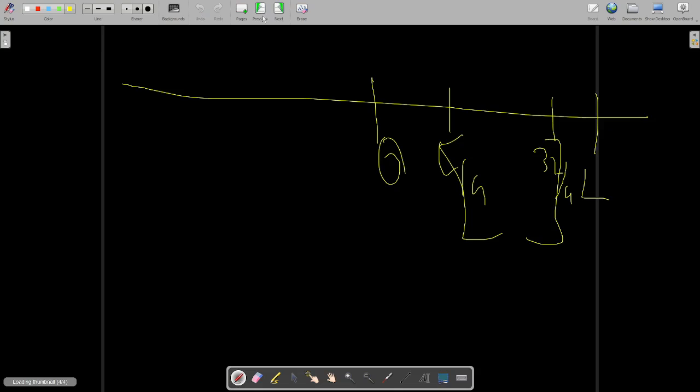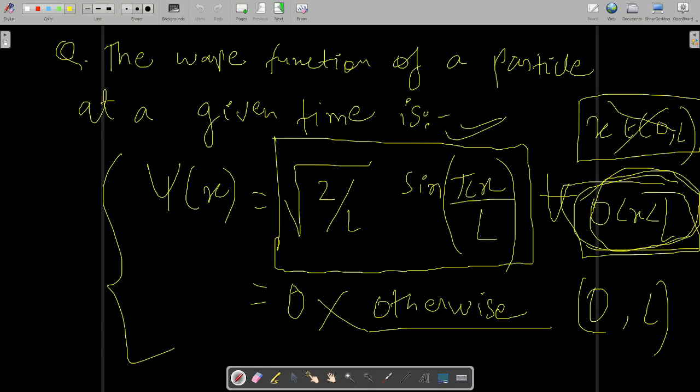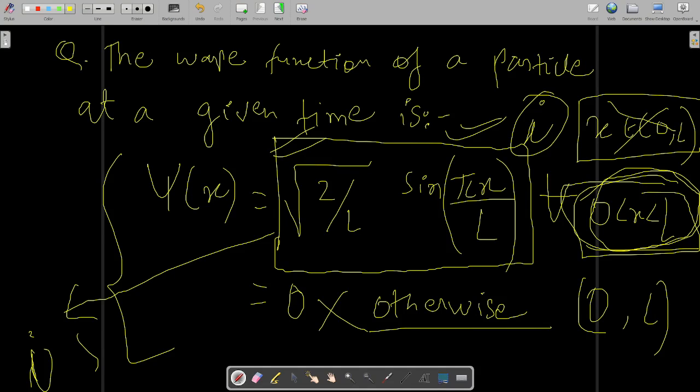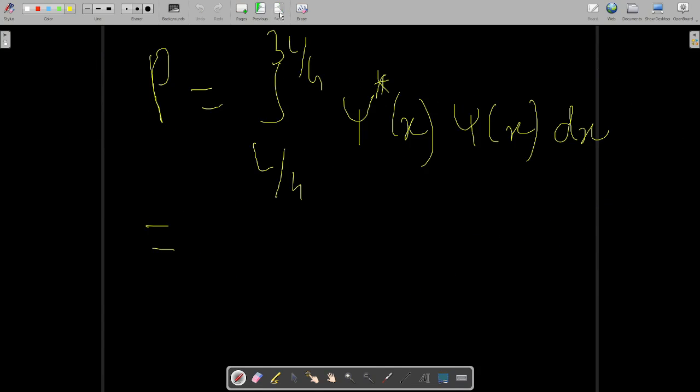As this quantity psi x does not contain any imaginary thing, no iota term is present in the expression which is there in the box, we will not replace minus i by i. As no iota term is present, its conjugate will be equal to this only. Psi star will be equal to psi only, as it is a real term. So you will basically substitute the values over here.